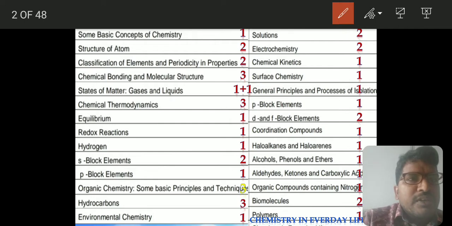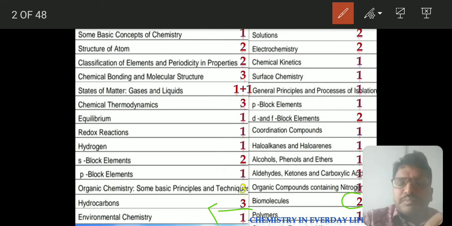And from biomolecules, they have given 2 questions. As I told you, they will be asking questions based on the structures. In the same way, they asked questions based on the structures. Polymers, 1 question has come. What we have discussed is natural rubber, which is a previous year question also. Natural rubber is cis 1,4 polyisoprene; on polymerization, it will give you a cis polymer.